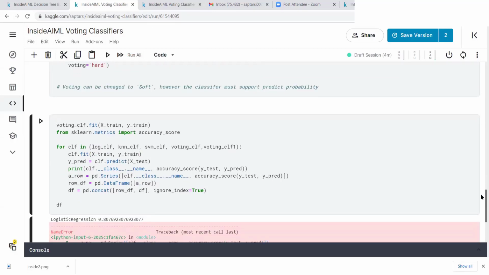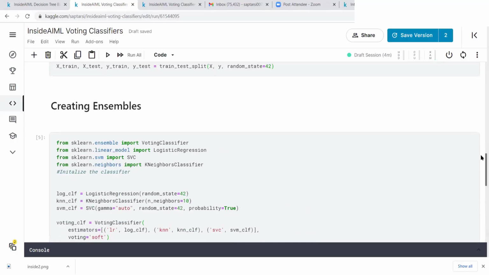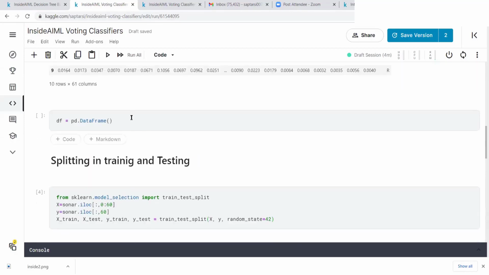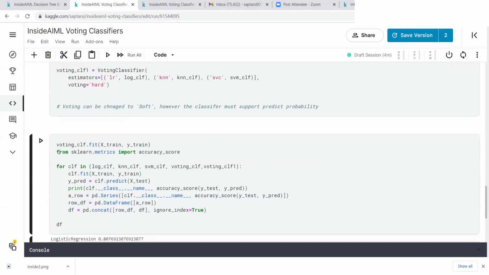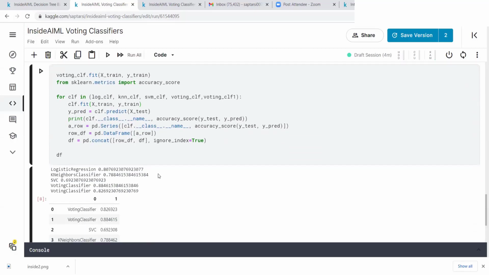There is an error because I intended to create a data frame which I'm not using. So this is required. Now let me run again. See, it has printed that logistic regression has given an accuracy of 80.7%. KNN has given 78.8%. SVC has given 69.2%. The first voting classifier, the soft voting classifier, has given 88.46%. And the second one, the hard voting classifier, has given 82.69%.